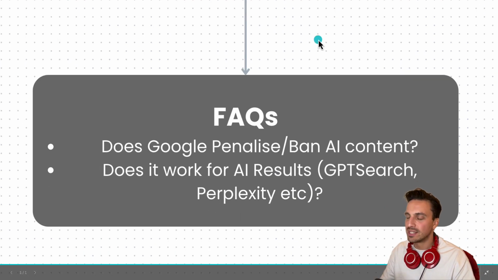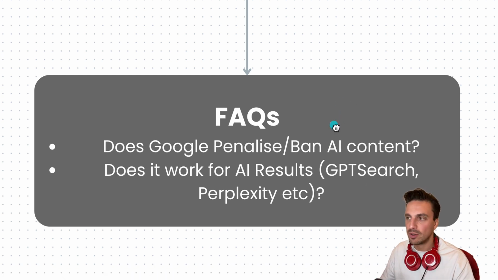And before we even get started, I know some of you are going to have the typical questions that I get all the time. Number one, does Google penalize or ban AI written content? Simple answer, no. They're very clear about this, by the way. They do penalize spammy content, meaning content that's adding no value to anyone. But doing this strategy, we're not going to do that. We're going to add a lot of value in our content.